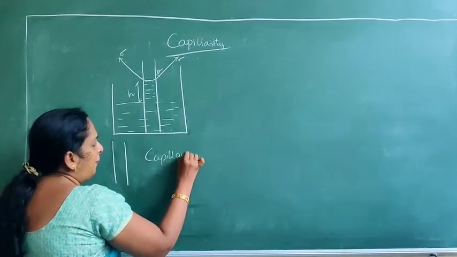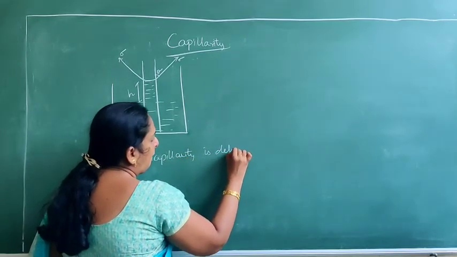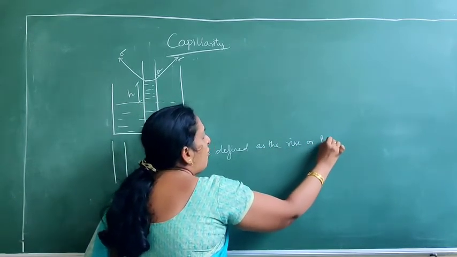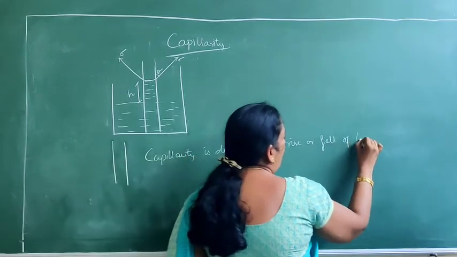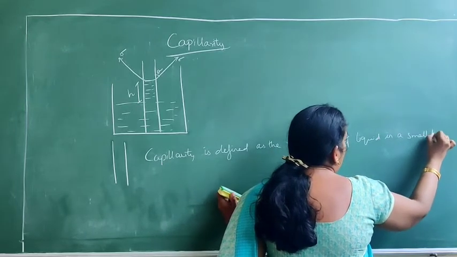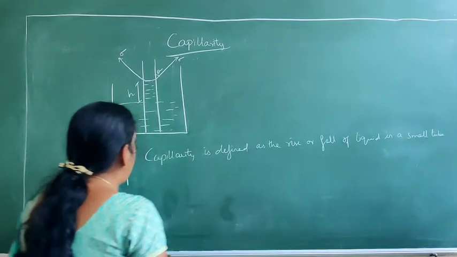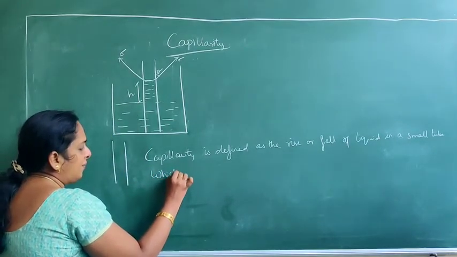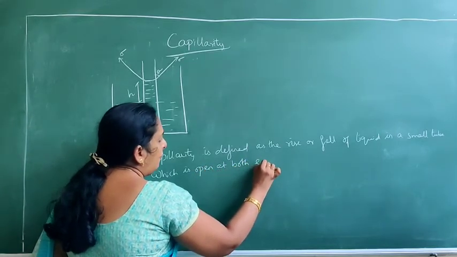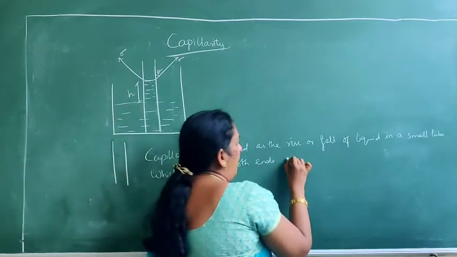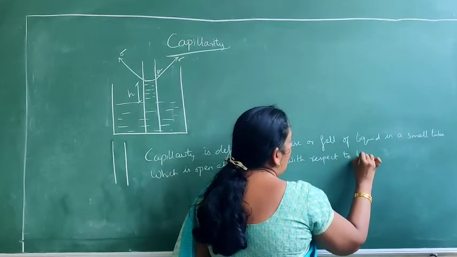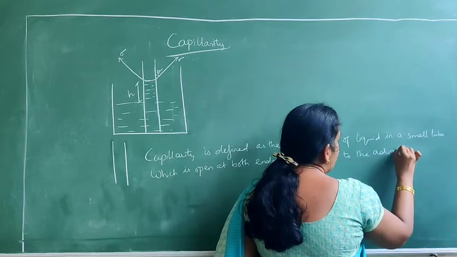Capillarity is defined as a rise or fall of the liquid in a small tube which is open at both ends with respect to the adjacent level of fluid.